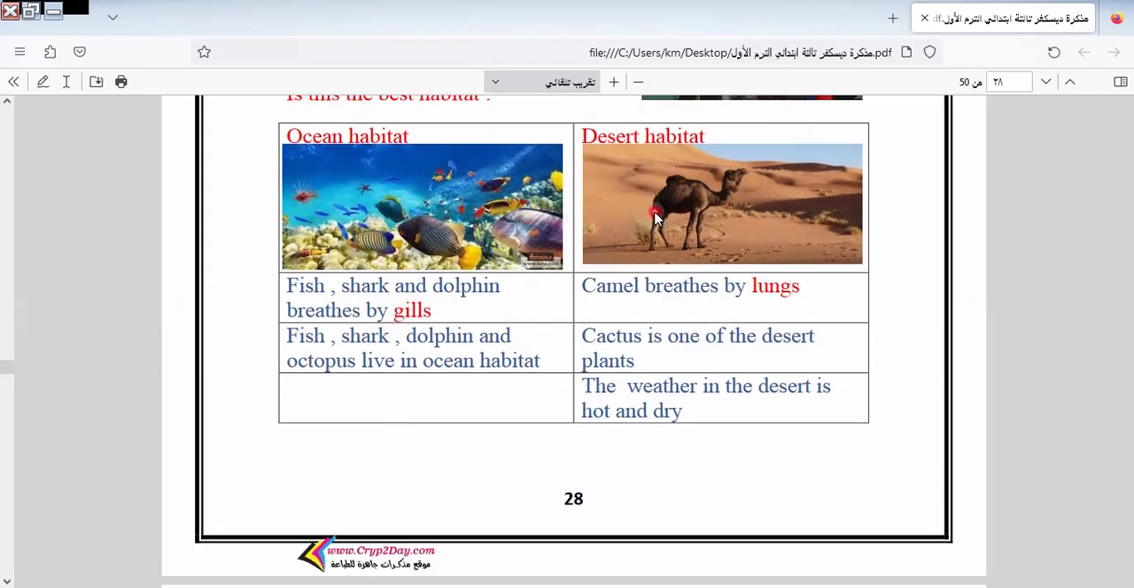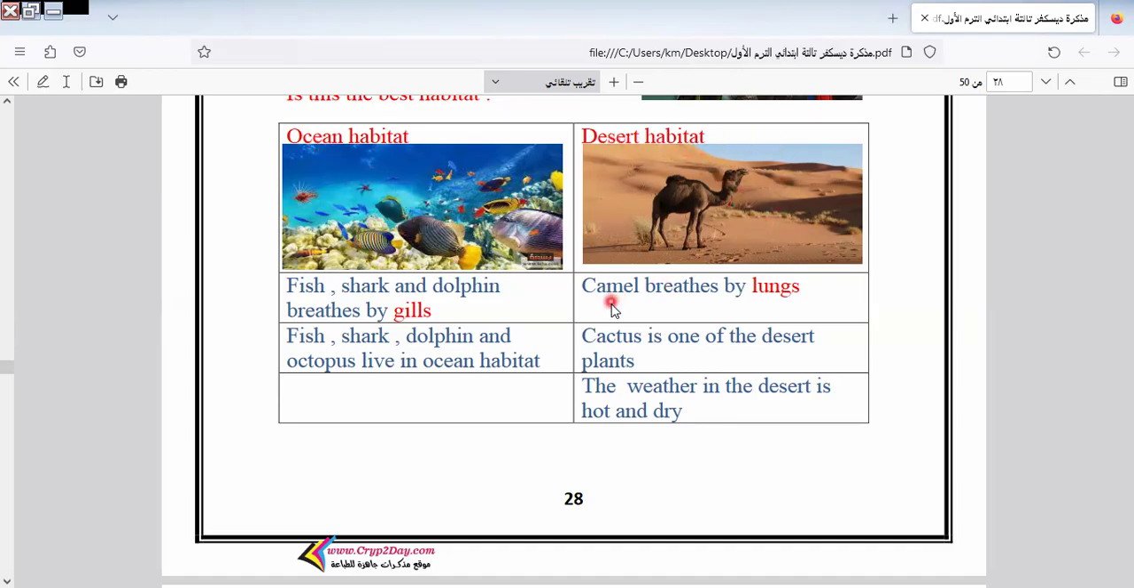We have 2 habitats here. We have ocean habitat, we have desert habitat. We can say ocean habitat or marine. Marine means living in water, like what? Fish, shark, dolphin. They breathe with what? With gills, okay? We have fish, shark, dolphin, and octopus living in ocean habitat. Sometimes we say ocean, and when we go to grade 4 or grade 5, you know, we can say marine.